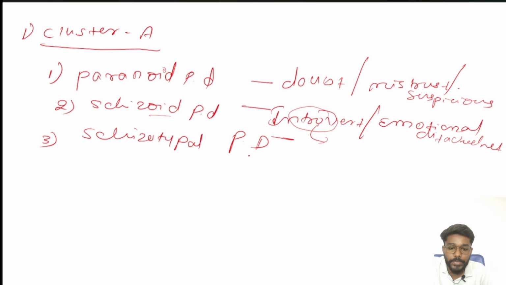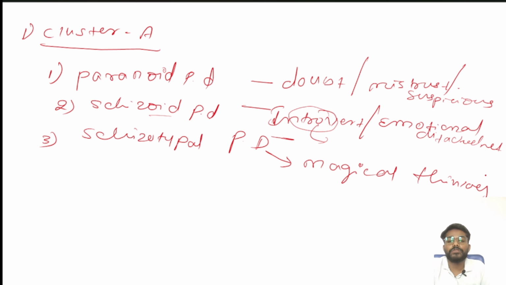What is schizotypal? For schizotypal, I want you to remember one phrase: magical thinking. You have to remember the words magical thinking. So whenever paranoid personality disorder comes, we have to remember these words: doubt, mistrust, and suspicious.